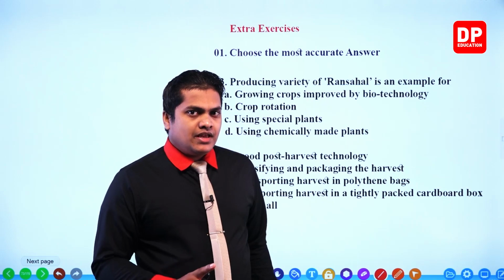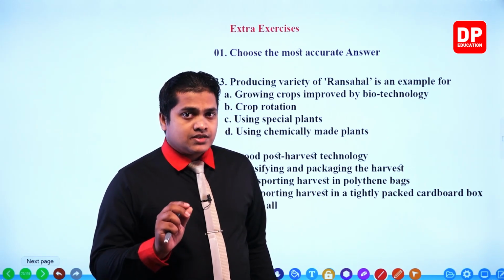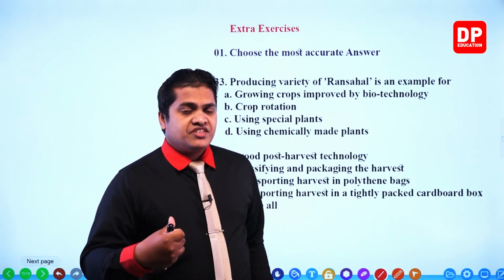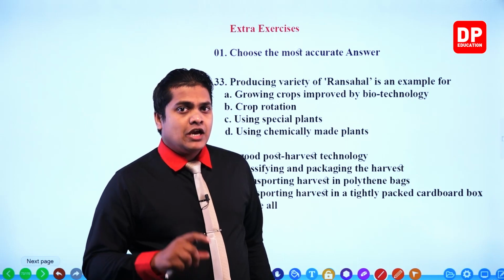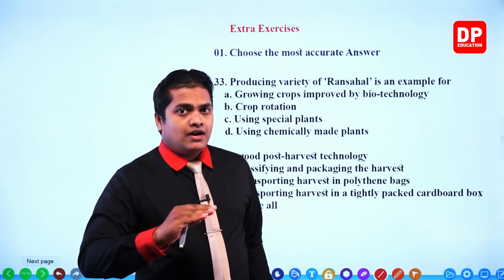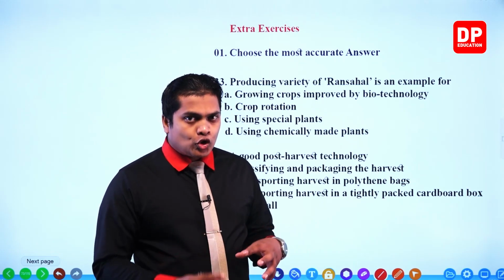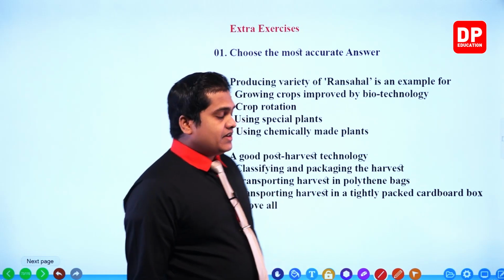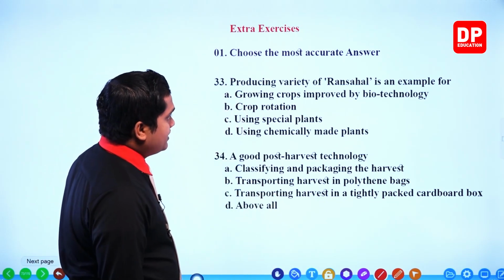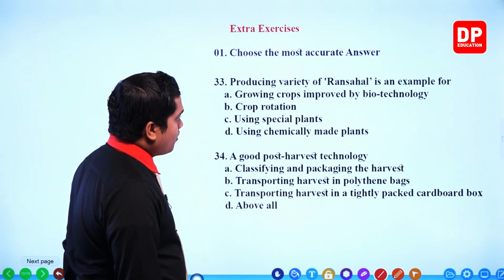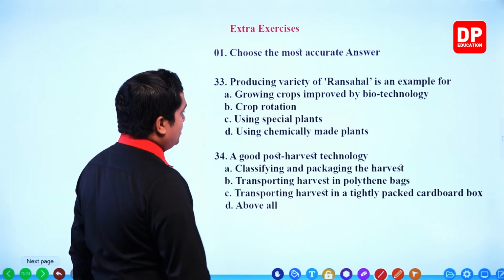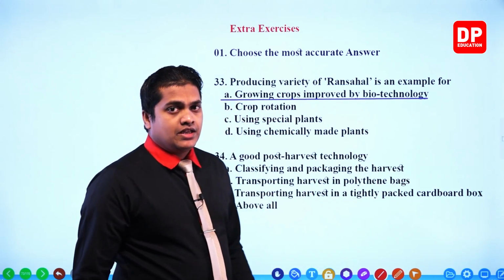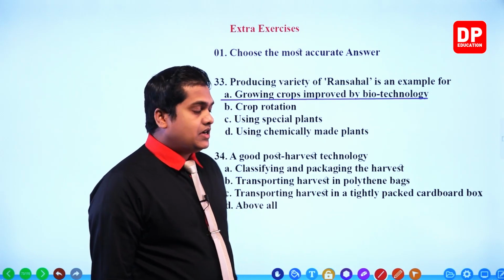Why does it carry vitamin A? Because from a certain bacterium or else a carrot plant, we insert the gene which is responsible for making vitamin A into the paddy plant. So when the paddy plant produces the harvest, vitamin A is automatically produced. Let's see what responses are given. Producing varieties of Run Sahal is an example for growing crops improved by biotechnology. Yes, that is the answer. Biotechnology means the genetic engineering process.